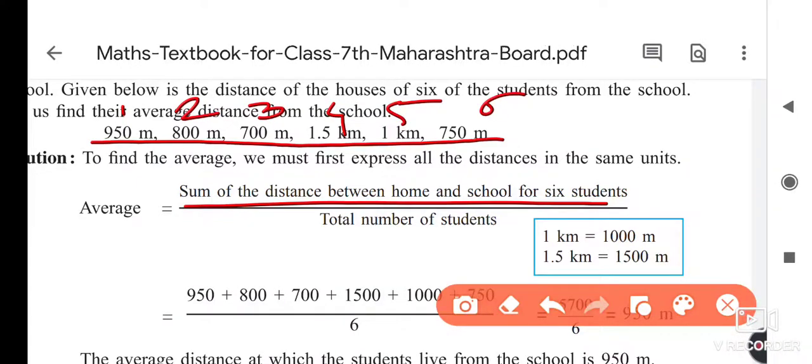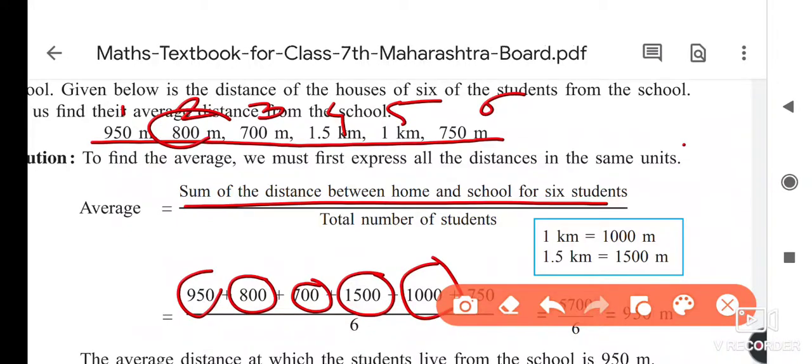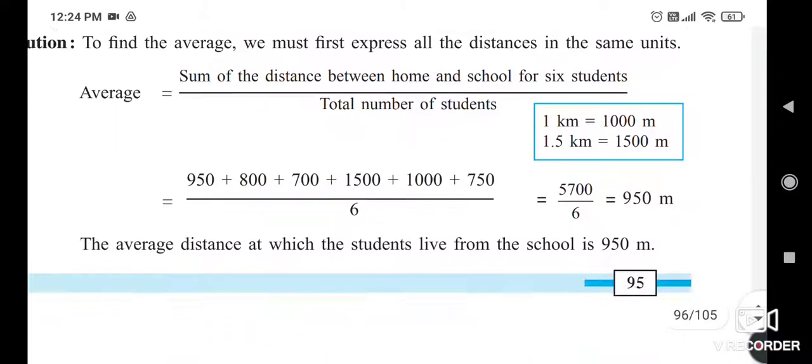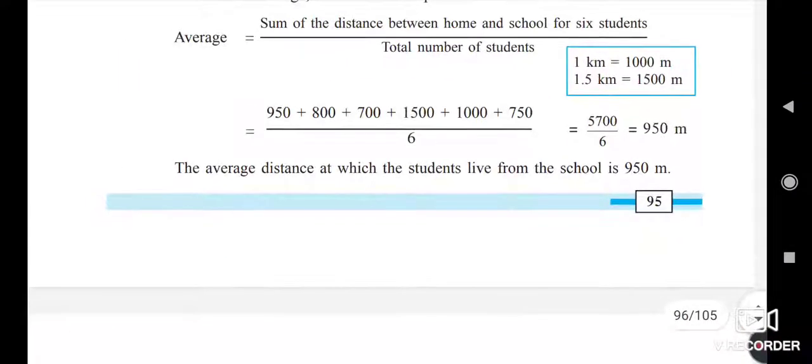So this sum, all this 950 if you see here, then the second number 800, third number 700, fourth number is 1500, means kilometers converted, we have to do into the meter. 1 kilometer means 1750 meters. All these additions you have to divide by 60, you will get the required average of the distance.